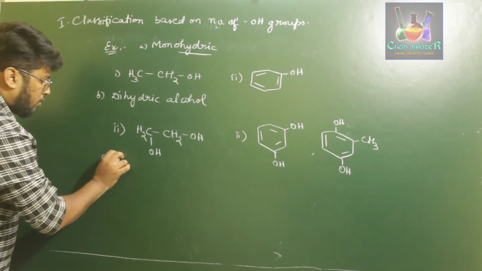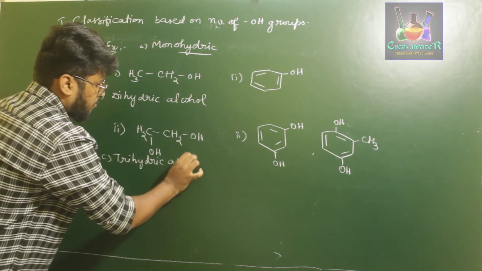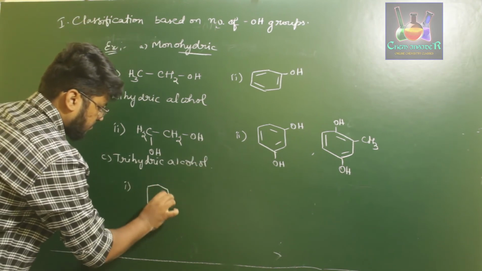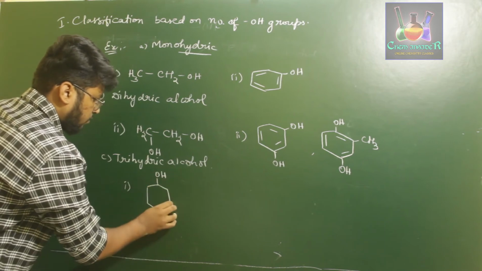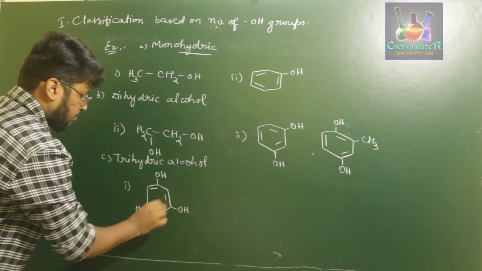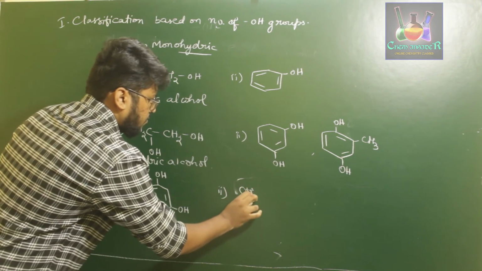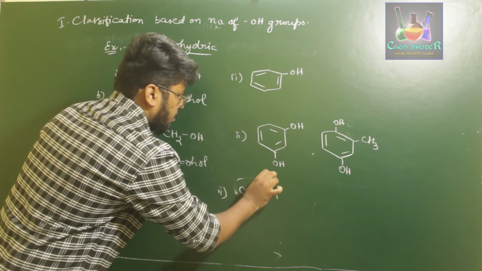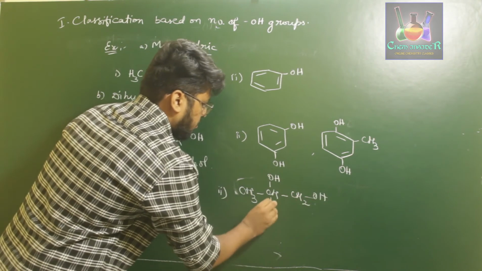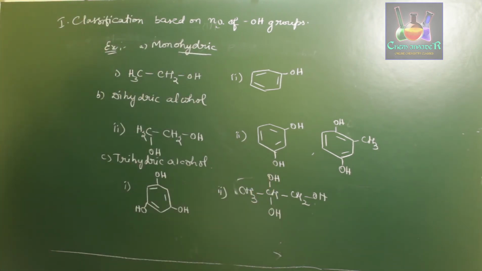Next, for the trihydric alcohol, for example, a benzene ring with OH, OH, OH, and CH3CH(OH)CH2OH with OH. So we can take these as examples for trihydric alcohols.